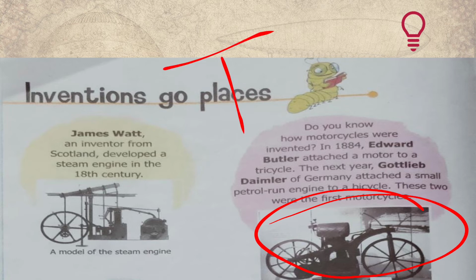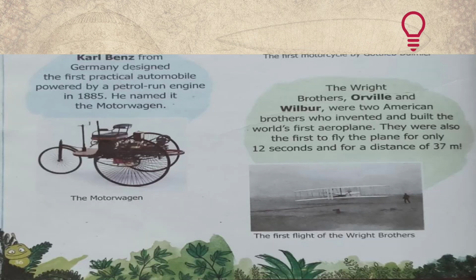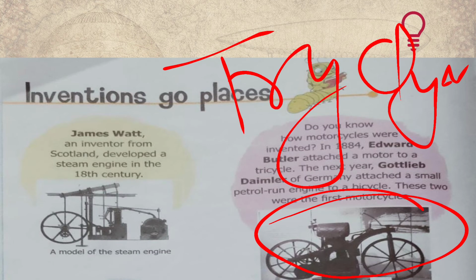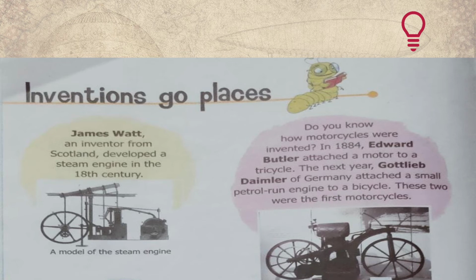First of all, a tricycle, right? A tricycle attached with a motor, that was invented by Edward Butler. All right, that was invented by Edward Butler in 1884. Later on, the motorcycle was invented by Gottlieb Daimler.